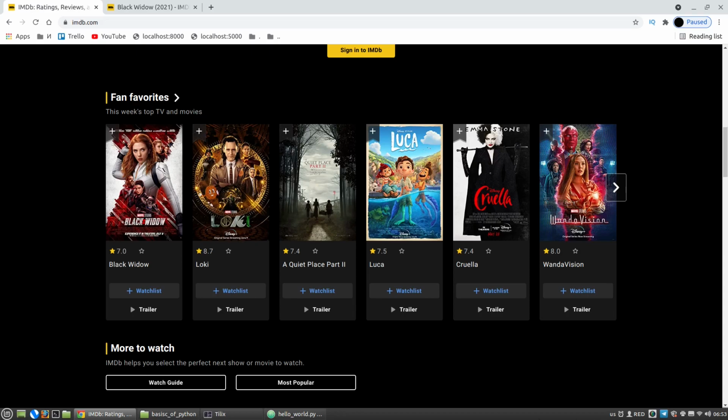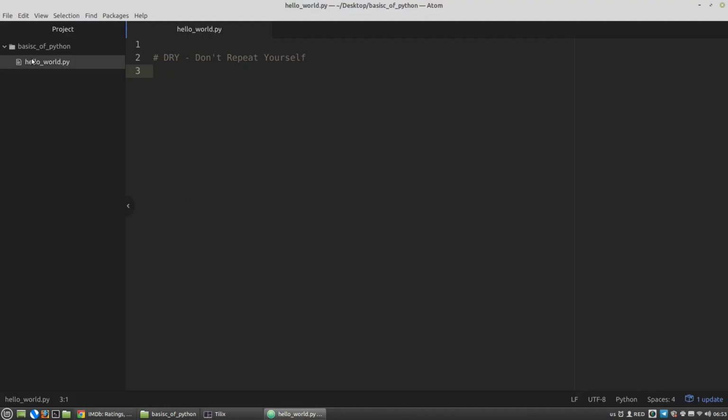So let's create a new Python script. I will use the hello world, the old one, and let's say that we have three identical instructions: print avatar movie and its rating, 1, 2, 3. The first one, let's say, is on index page. This one in the movie page, details page, and the last one is in sidebar, for example.